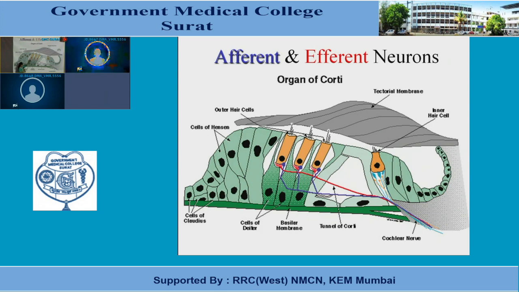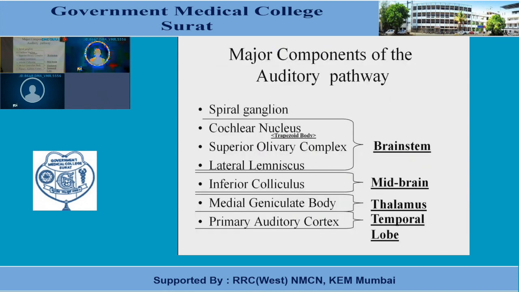Now, outer hair cells also receive efferent connections from the superior olivary nucleus, and these fibers are inhibitory and secrete acetylcholine. Now, once the receptor potential is generated, these signals will be transmitted through the 8th cranial nerve to the central nervous system.